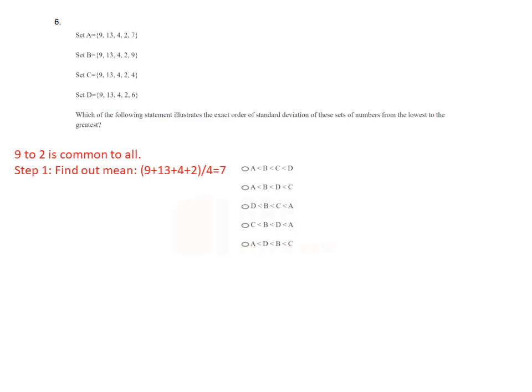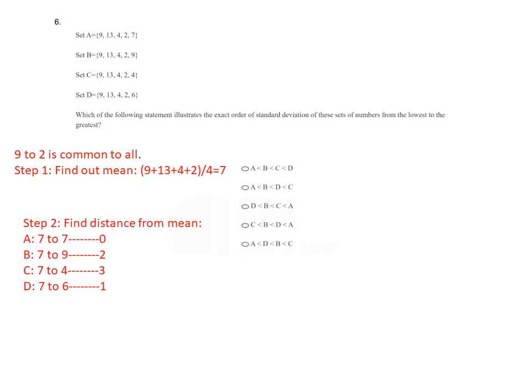So the mean is 7. So for A, what is the distance from the mean? 7 to 7, there is 0. In case of B, there is 7 to 9, 2. In case of C, 3. In case of D, it's 1. So the order will be what? 0, 1, 2, 3: A, D, B, C. So option E is the correct answer because we are arranging it from the lowest to the greatest.